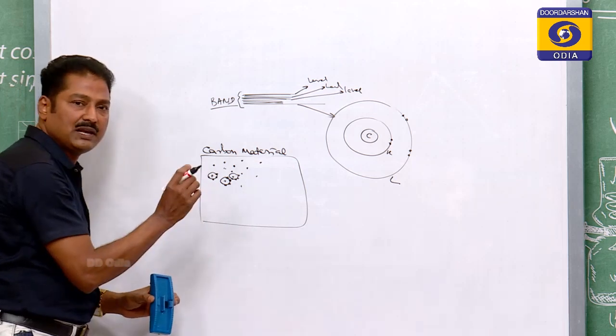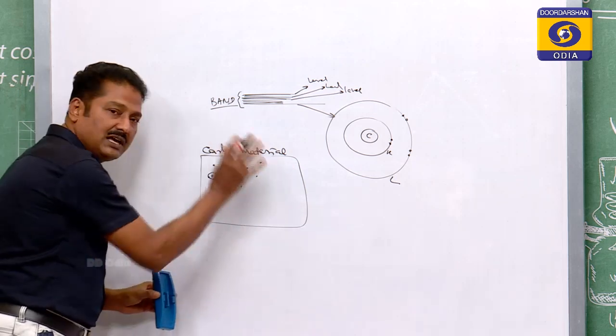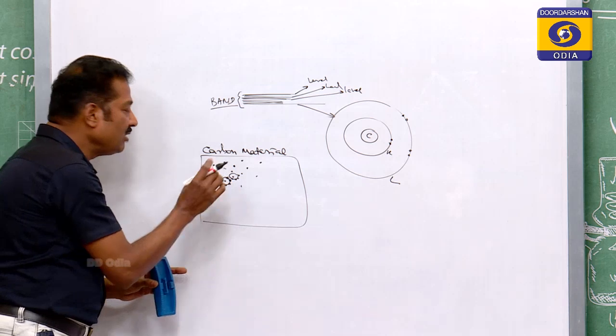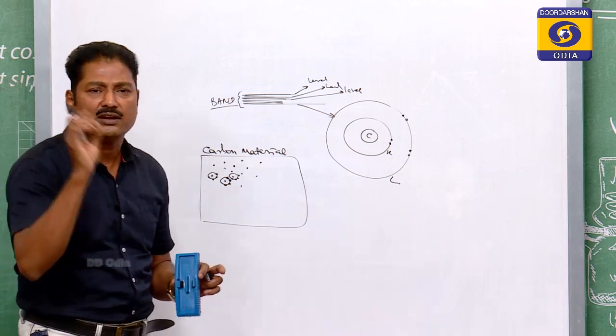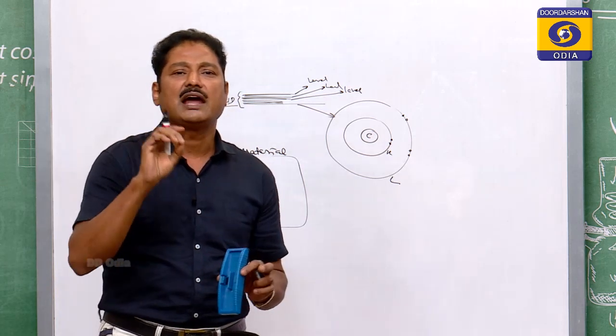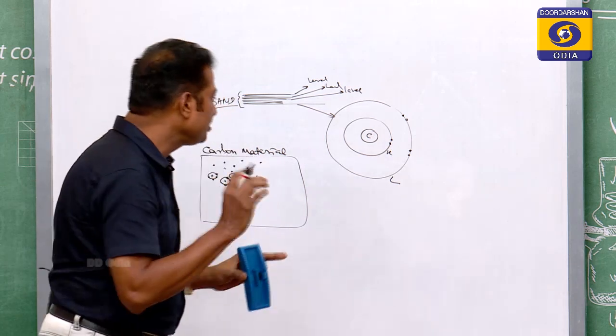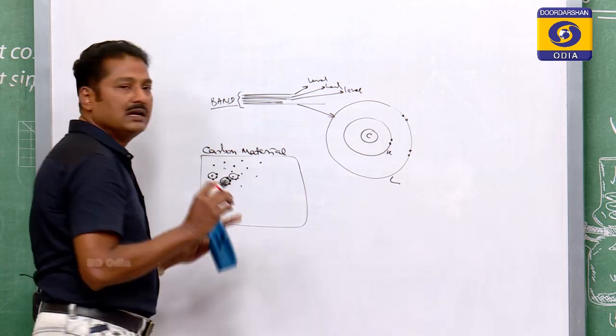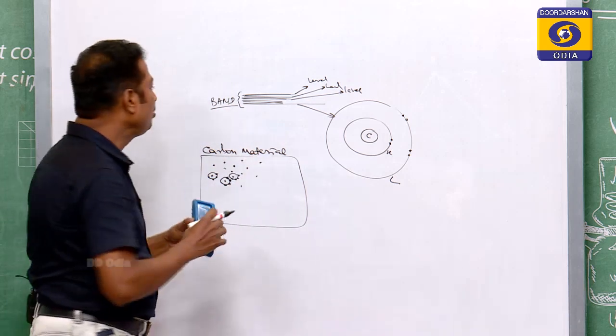Each valence electron, because they are in matter, will have a slightly different energy, very close to each other, and when I represent those energies in a diagram, it will be like this.